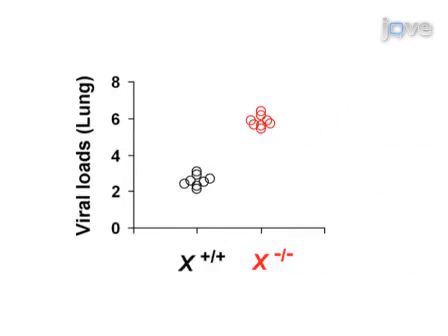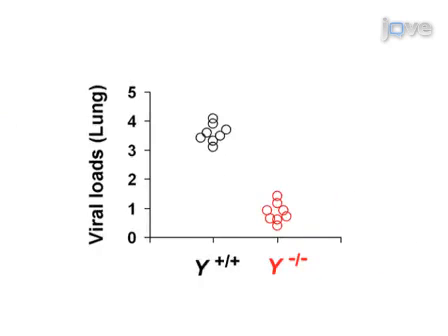Increased viral loads in the knockout mice suggest that the gene of interest plays an antiviral role. By contrast, reduced viral loads in knockout mice indicate that the gene is required for viral infection.